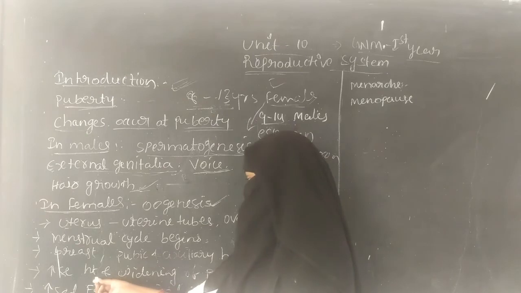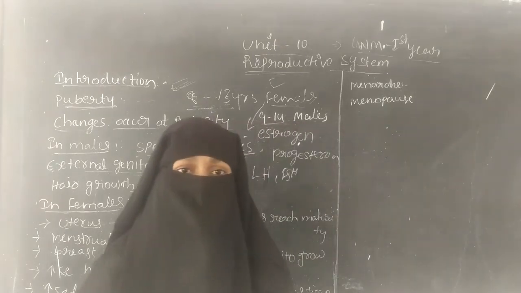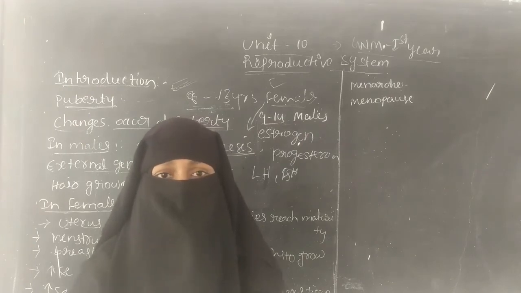There is an increase in the height and widening of the pelvis. So the pelvis increases in length and width.